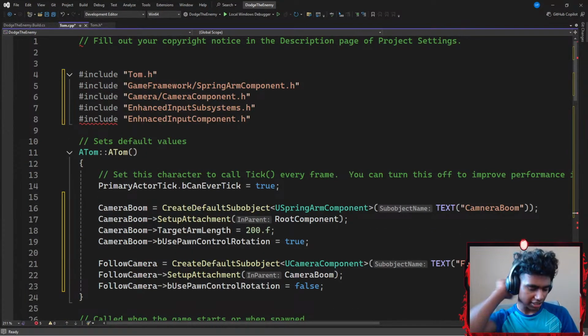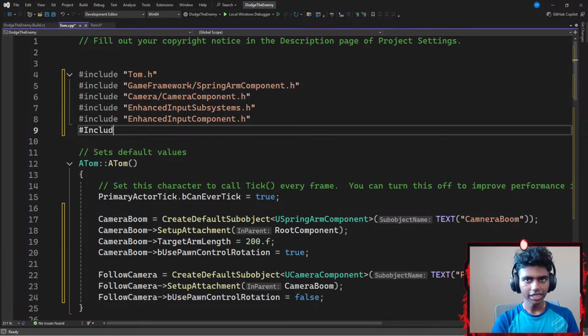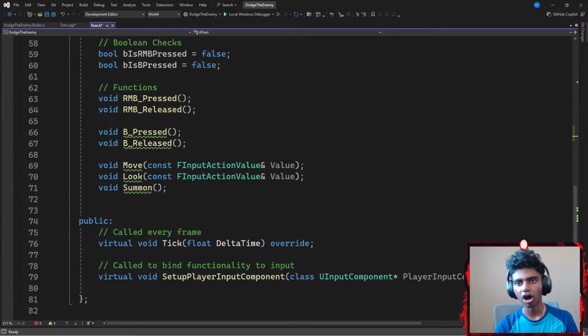Now it requires, let's spell enhance. I think I spelled enhance wrong. Let's go with ENHANCT. There. Okay, I'm gonna go ahead. Since my move function requires a parameter of, let's see, an FInputActionValue,